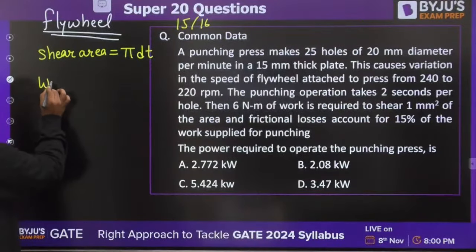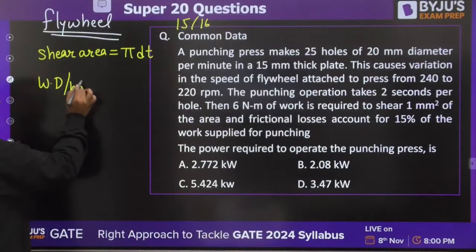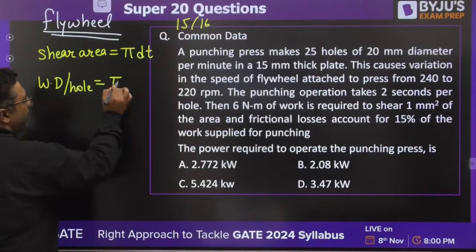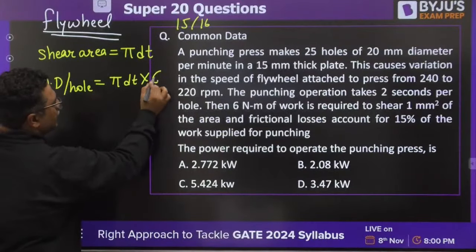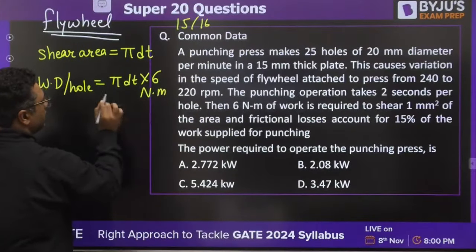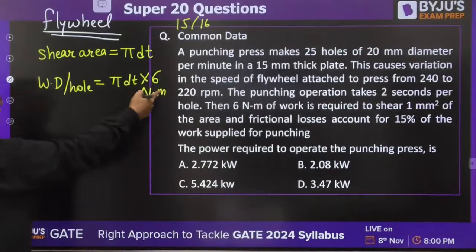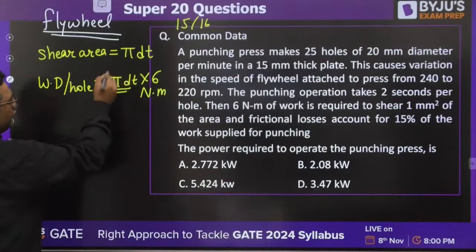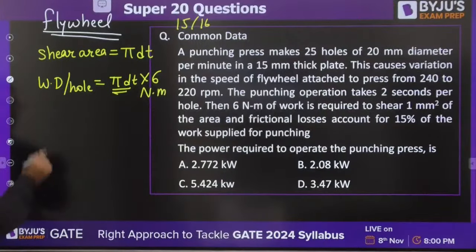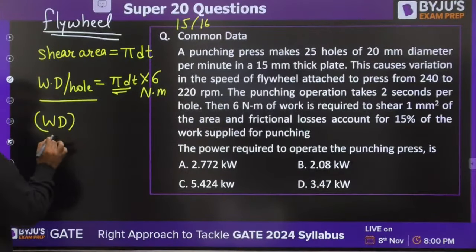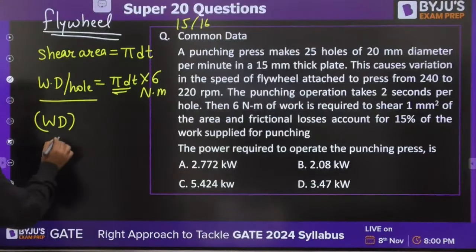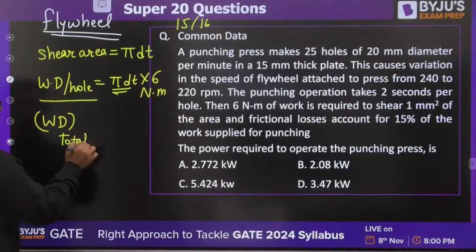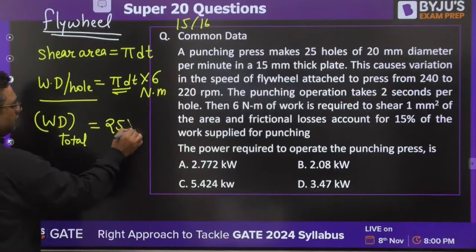So work done per hole is pi dt into 6 Newton meter. So 6 Newton meter per mm square, into that much mm square, so you would be having work done per hole. Work done total, you need to produce 25 holes.